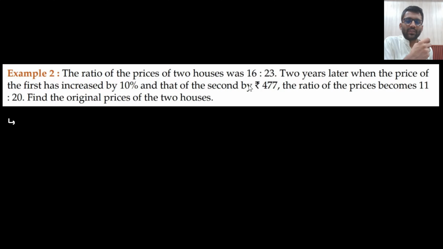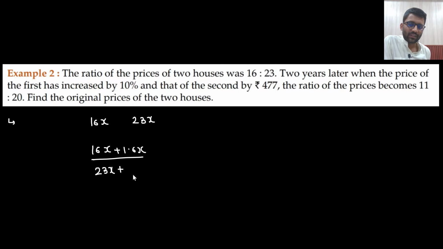The ratio of the price of two houses is 16:23. Two years later, the price of the first increased by 10%, and that of the second by 477 rupees, and the ratio became 11:20. The original prices were 16x and 23x. The first one got increased by 10%. So what is 10% of 16x? That is 1.6x. And the other one is increased by 477 rupees.